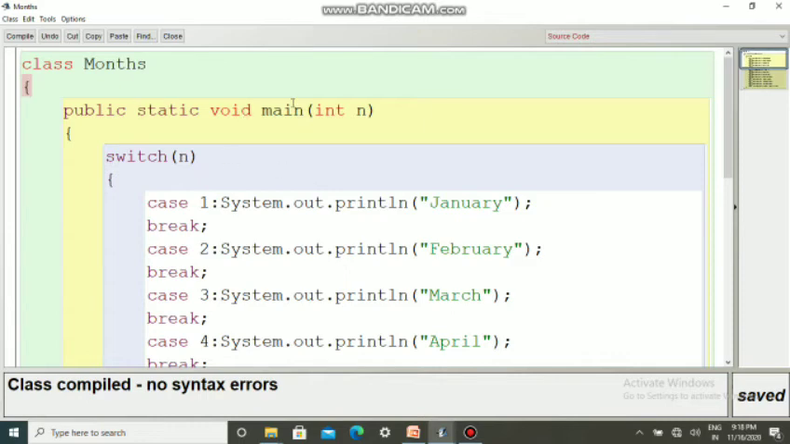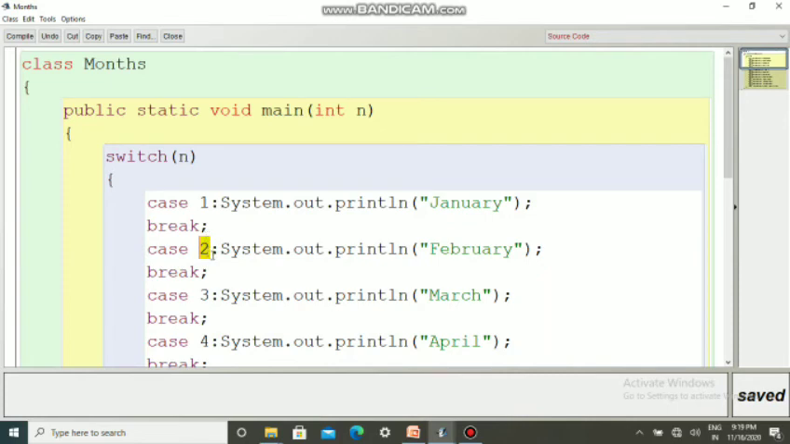So here public static void main, int n, then switch of n. Whatever number the user is entering, based on that the switch is going to work. The expression here is n, and we check for a match. If n is equal to 1 and this condition is true, then it will print January. Suppose it is not matching, then it will check case 2, that is, if the user has entered 2, then 2 is equal to 2 will be checked.